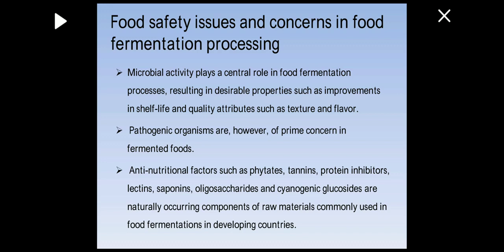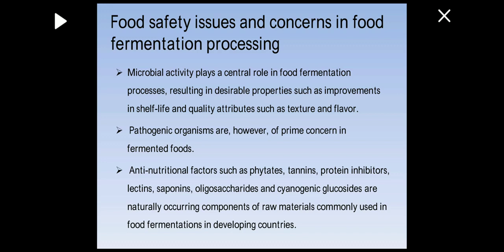Pathogenic organisms are, however, of prime concern in fermented food. When you are producing a fermented food, you have to be very careful whether certain microorganisms which are harmful for human beings are being introduced into the food product, or whether there is any contamination. That is of prime concern. It's very important to check and confirm that there are no pathogenic organisms present in that fermented food product.